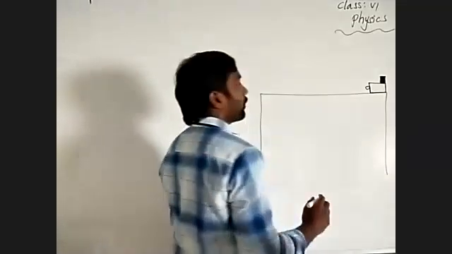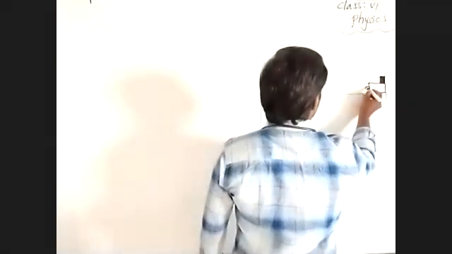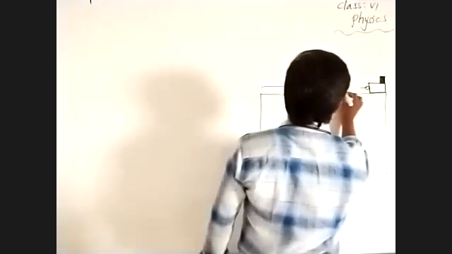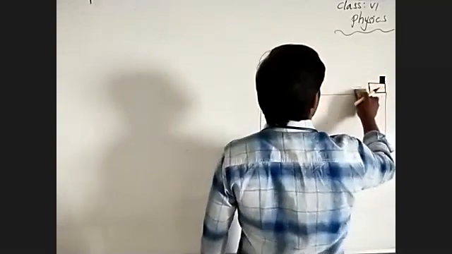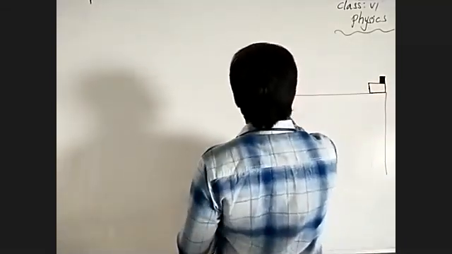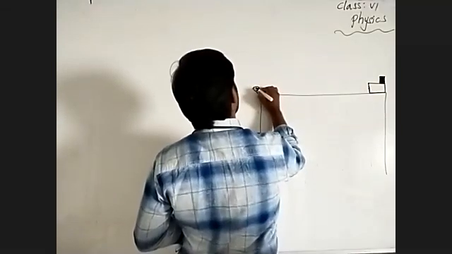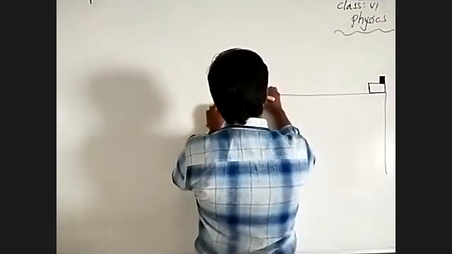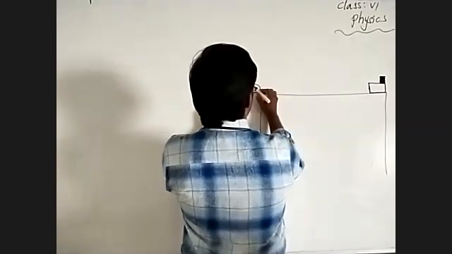This is a toy trolley, and the toy trolley is connected with an inextensible string, which passes over the pulley.